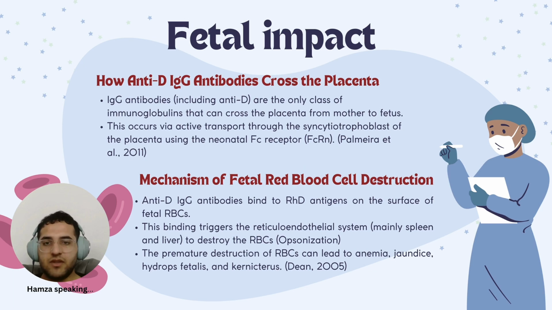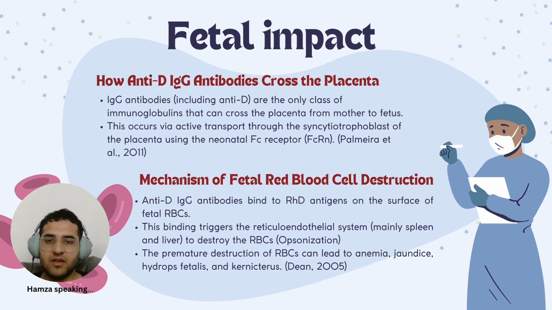Hi, my name is Hamza, and I'll talk about fetal impact, specifically on how the anti-D immunoglobulin G crosses the placenta. The only class of immunoglobulin that can cross the placenta from mother to fetus is IgG, including anti-D. This occurs via active transport across the syncytiotrophoblast of the placenta using the neonatal Fc receptor.